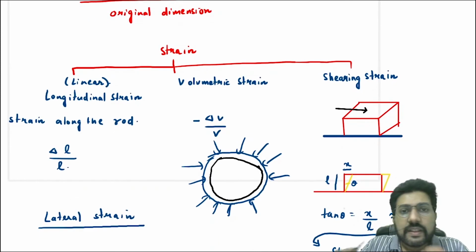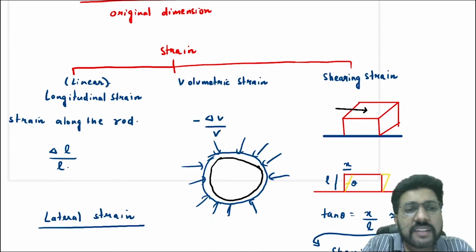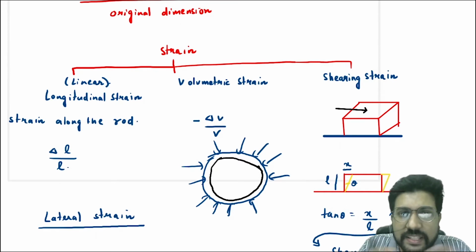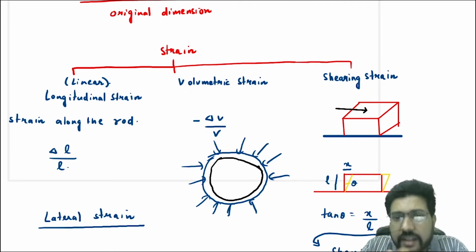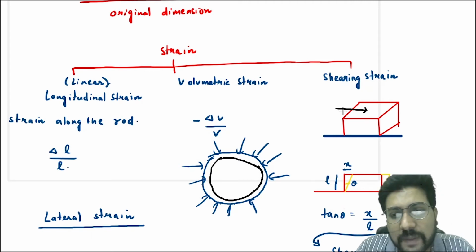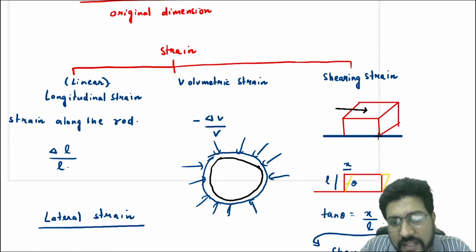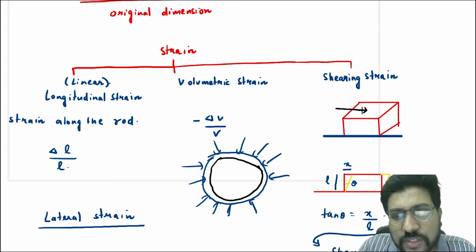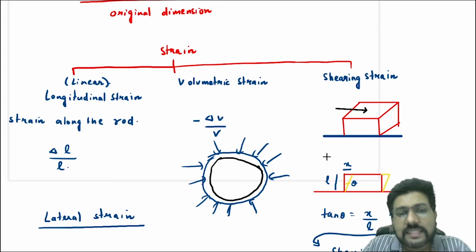See, in linear strain or the longitudinal strain and the volumetric strain, what was happening is the volume or the dimension was changing, length was changing, volume was changing. Here in shearing strain, the shape of the body will be changing. So suppose you are applying a force on this surface and the bottom side is fixed. If the bottom side is fixed, whenever you apply a force here, this rod, means this body, will bend.